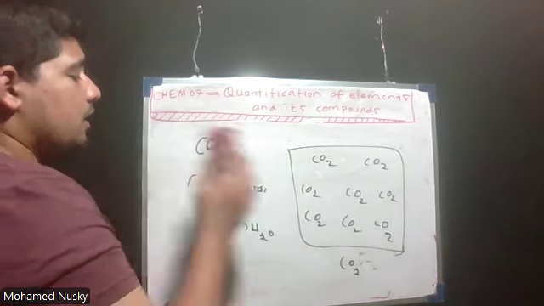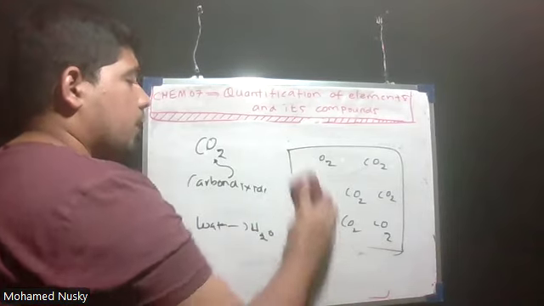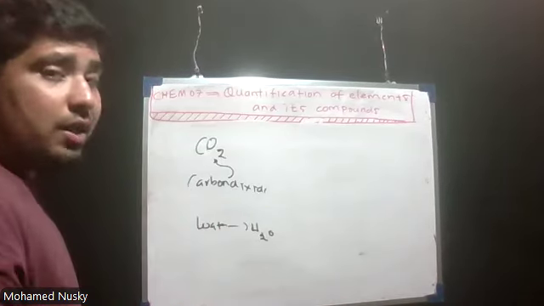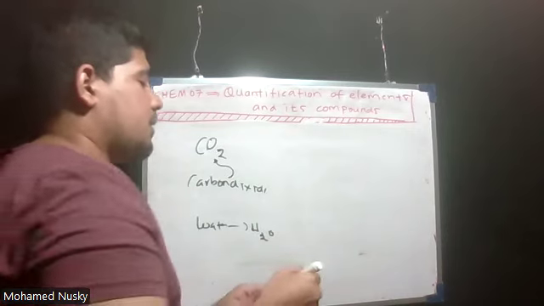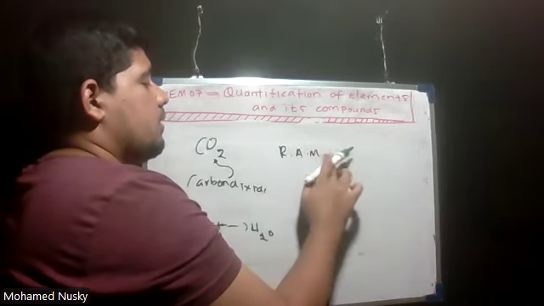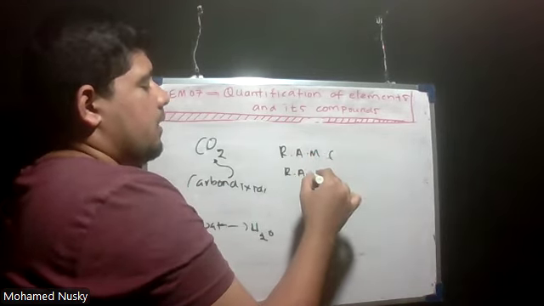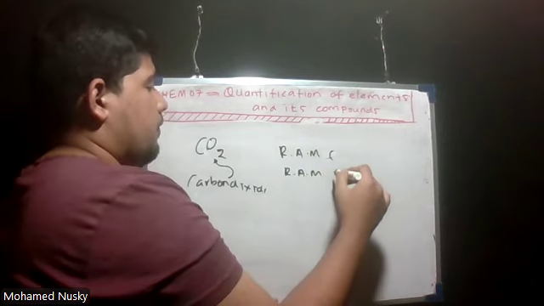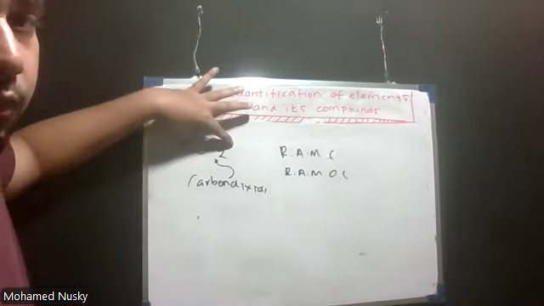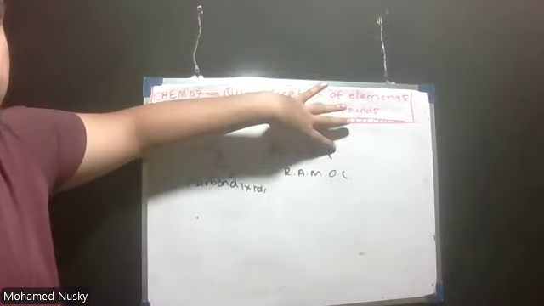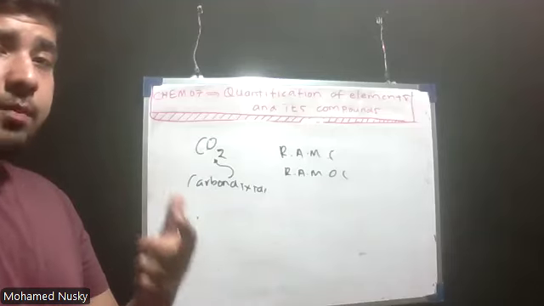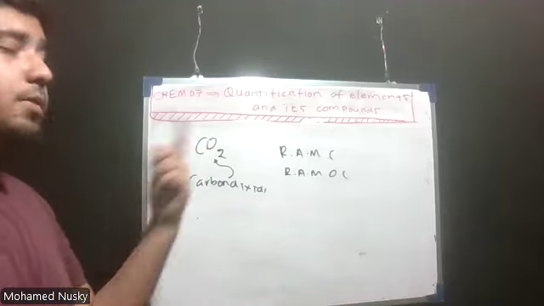So, how do we find the relative molecular mass of a molecule if the chemical formula is given? Not only the chemical formula, the relative atomic mass of carbon and the relative atomic mass of oxygen should be given. In a question, they give the chemical formula and the relative atomic mass of the atoms which make up the molecule.